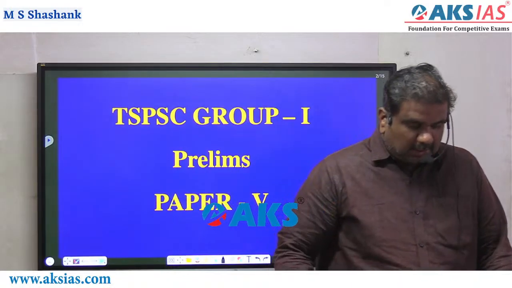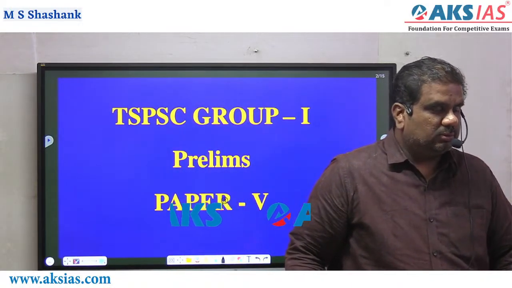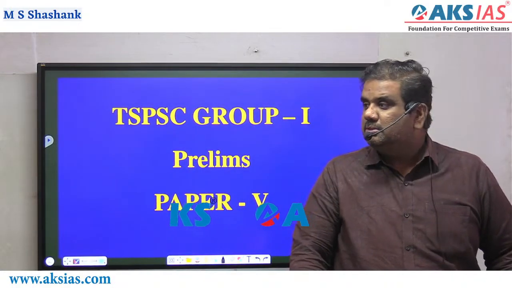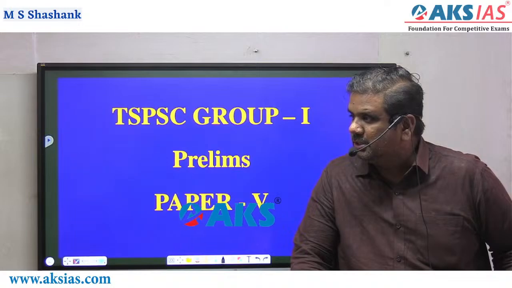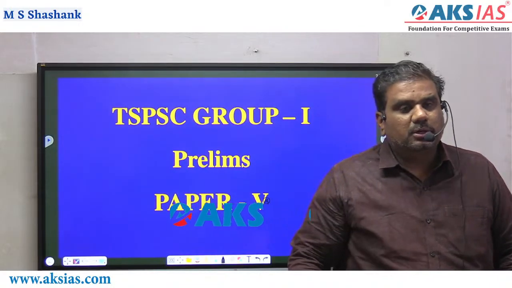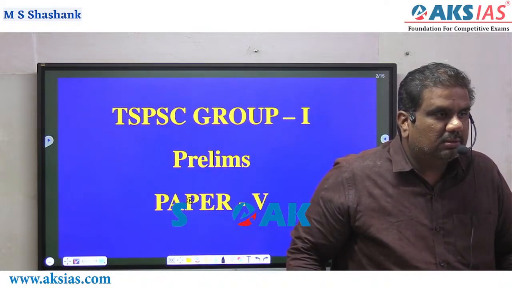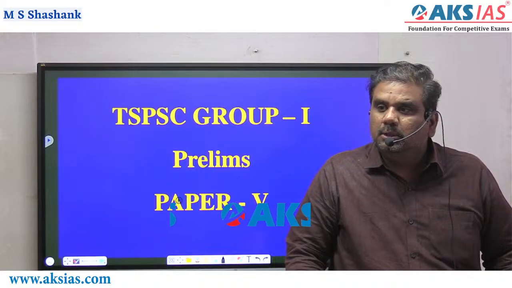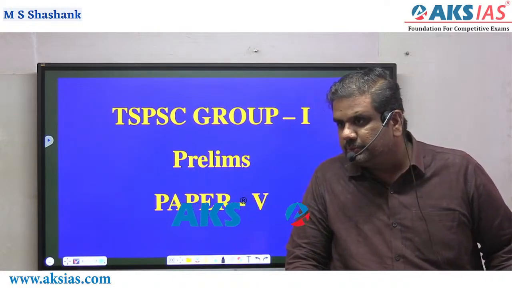So you talk about the case of general science. You have got general science, and at the same time the applications and the importance of science and technology in day-to-day life, right? The moment you're talking about general science, you have got physics, chemistry, and biology also.